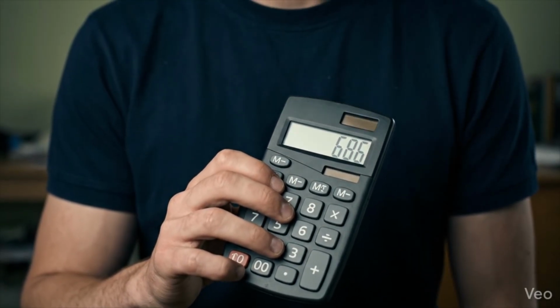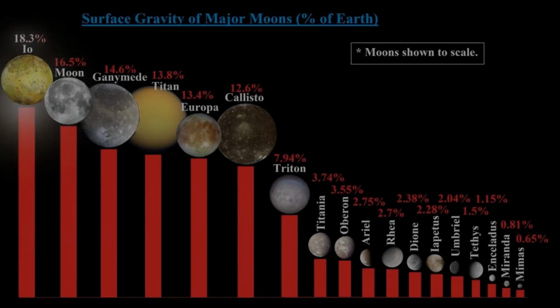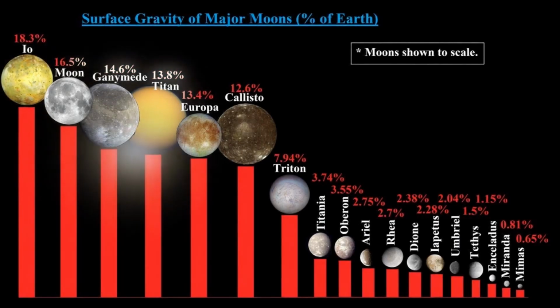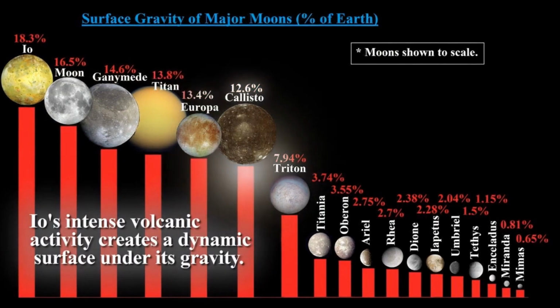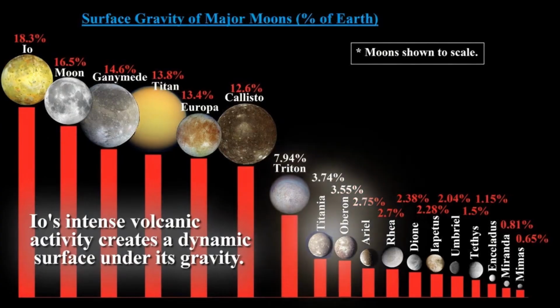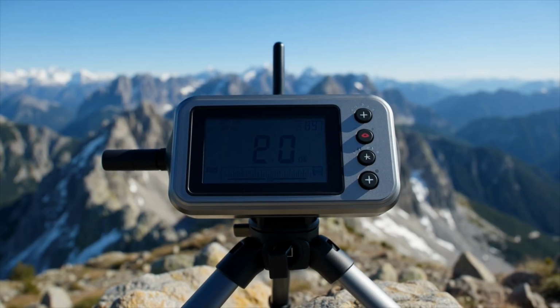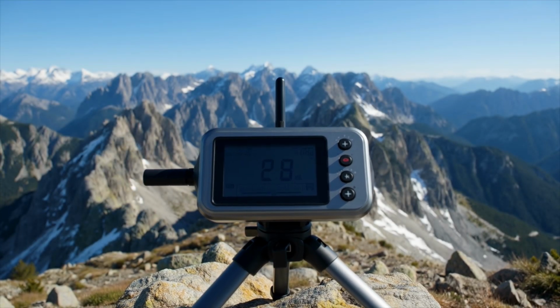But here is the twist. Gravity isn't the same everywhere. If you traveled to the moon, your mass would stay exactly the same. But the moon's gravity is much weaker, about 16.5% of Earth's. On the moon you would weigh only about 16% of what you do on Earth.